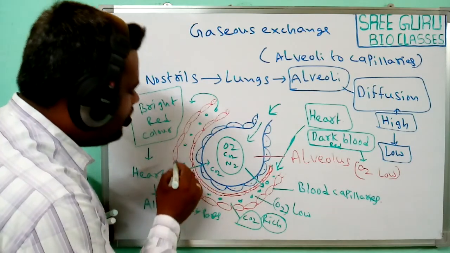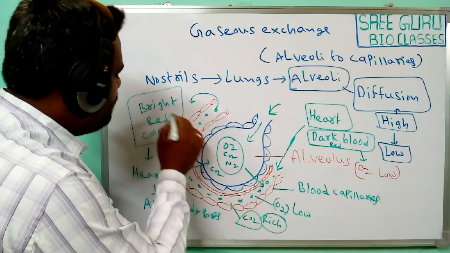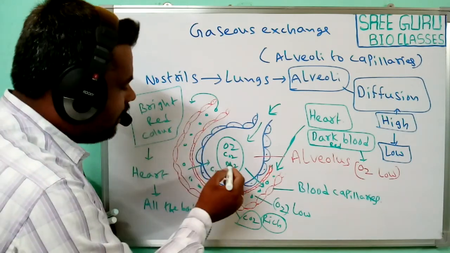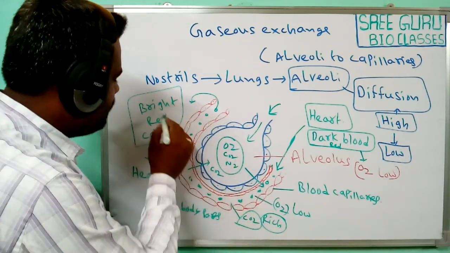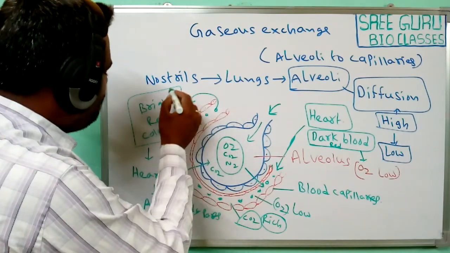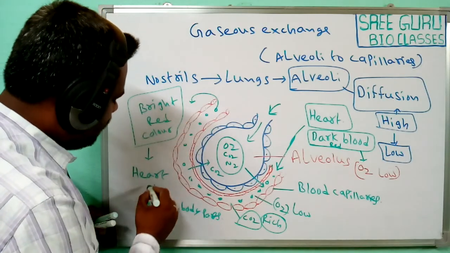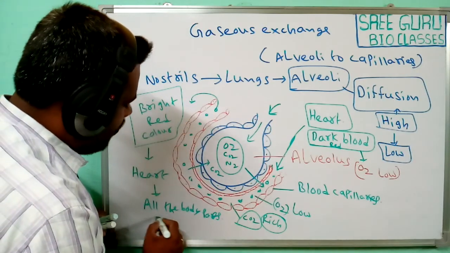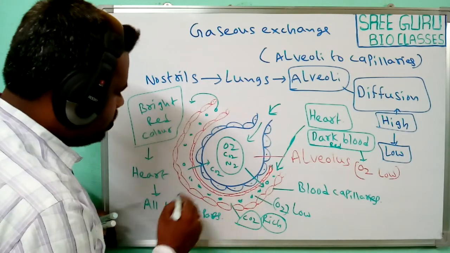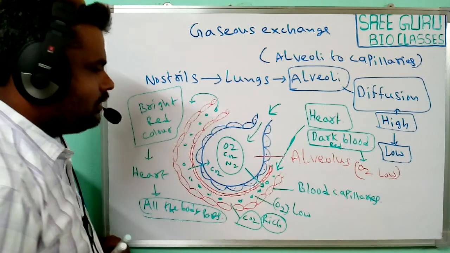Whenever the carbon dioxide diffuses into the alveolus, the blood turns bright red. So blood that contains oxygen is known as bright red blood. It reaches the heart, and the heart supplies it to all the body parts. So the oxygenated blood is passed to all the body parts.